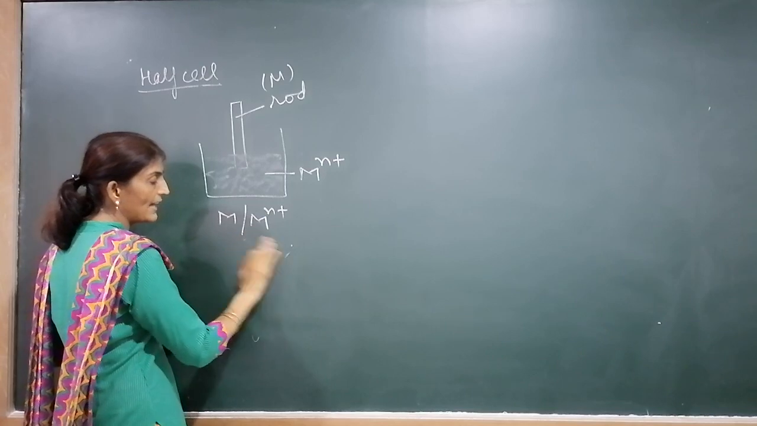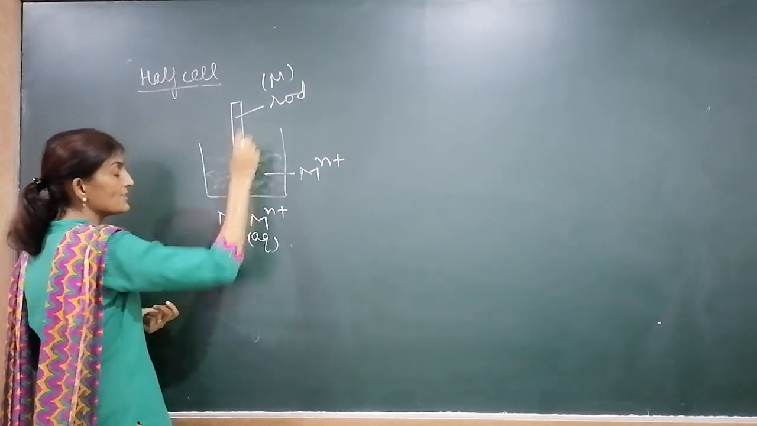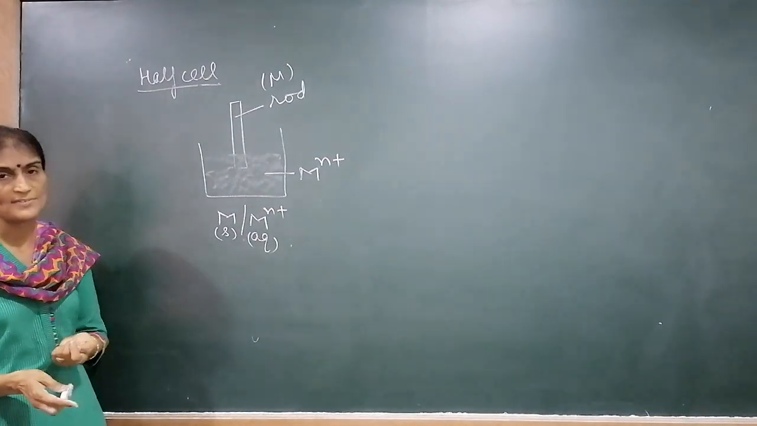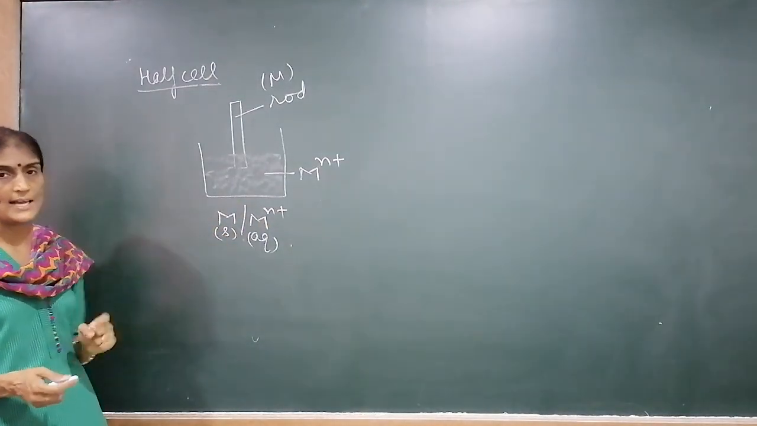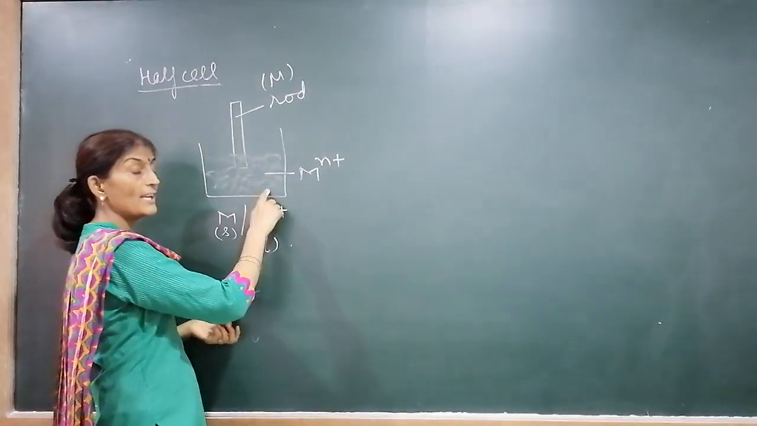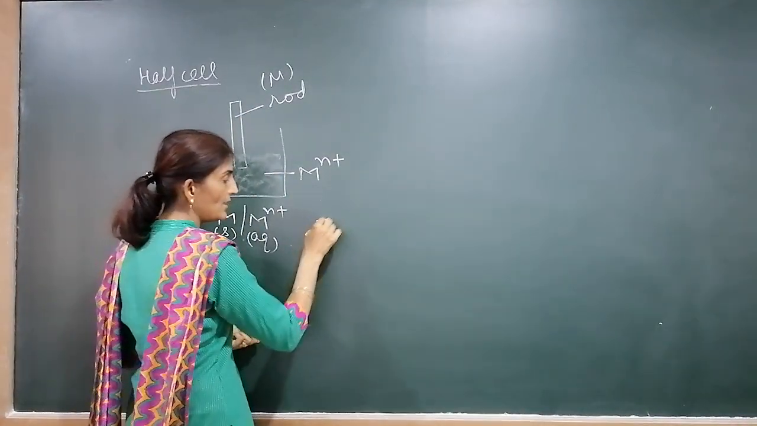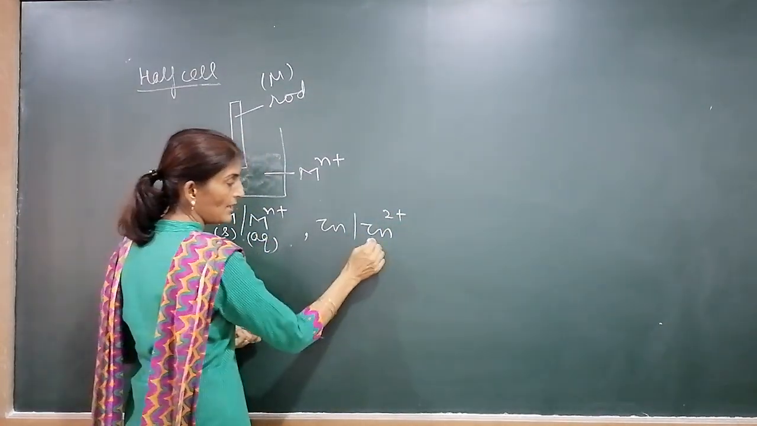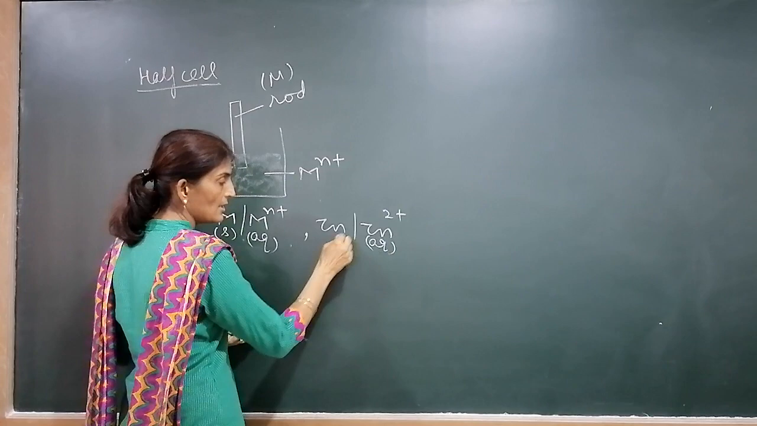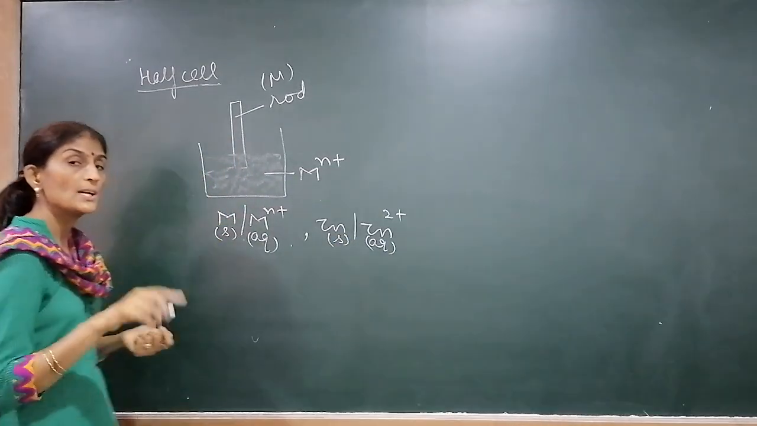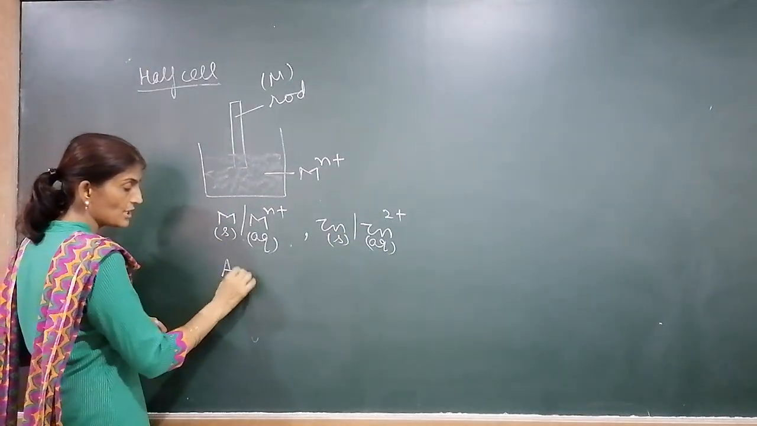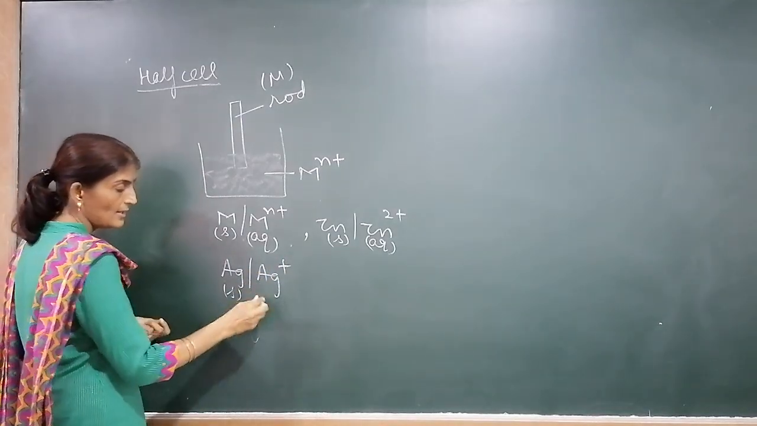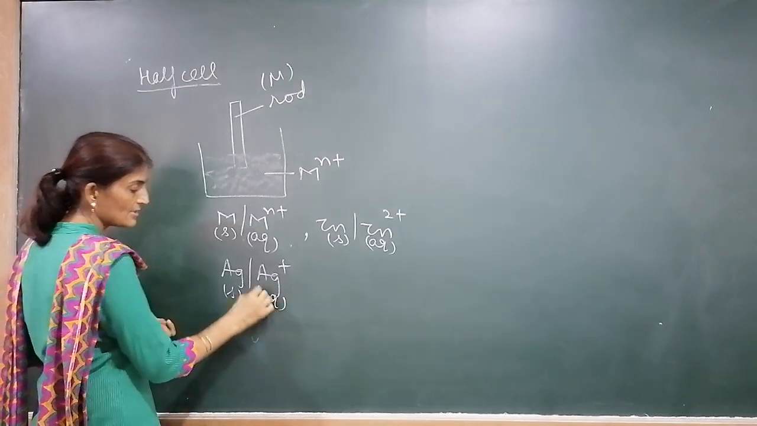Or simply you can write aqueous. And what type of rod is it? Solid, so we have to place S. This is the symbolic representation of a half cell. Metal, oblique, metal ion. Suppose we take a zinc rod in zinc sulfate solution, then it would be Zn oblique Zn2+. Here we mention aqueous because it is a solution, and this is solid. Suppose we dip a silver rod in silver nitrate solution, then the half cell will be Ag oblique Ag+. This is solid and this is aqueous because it is a solution.